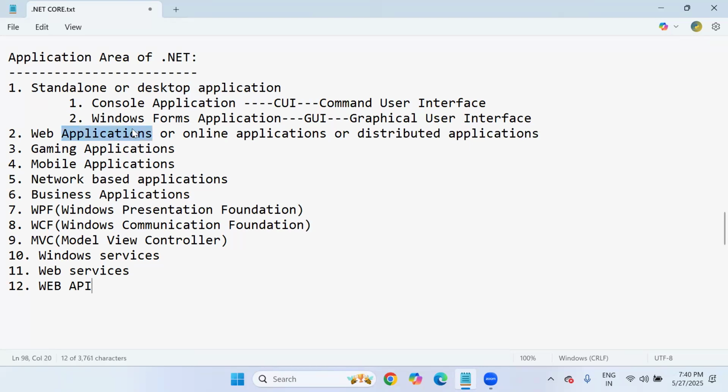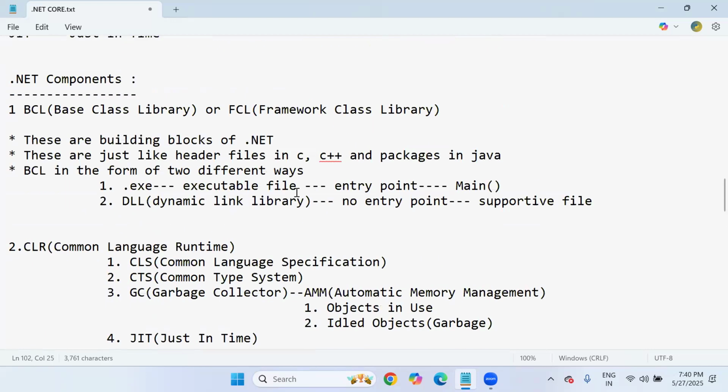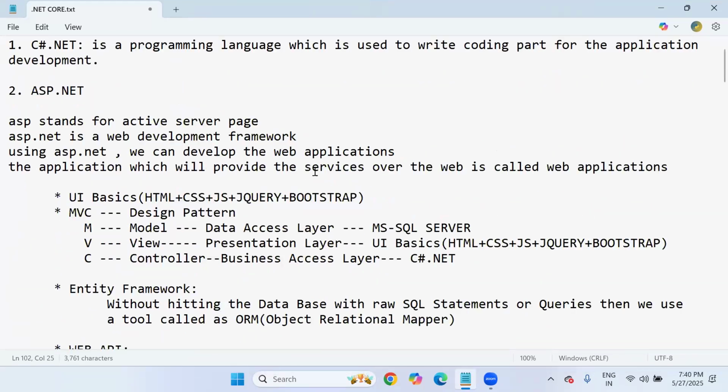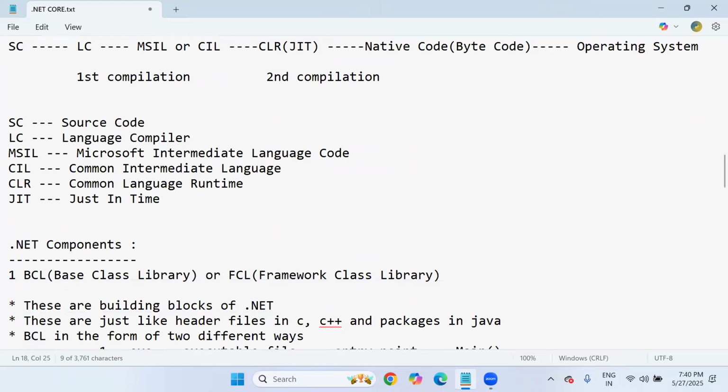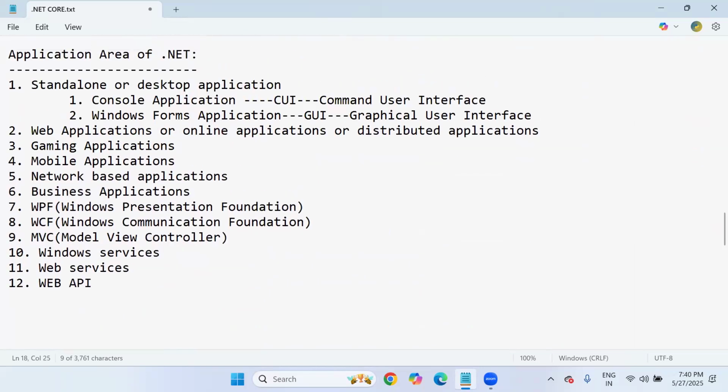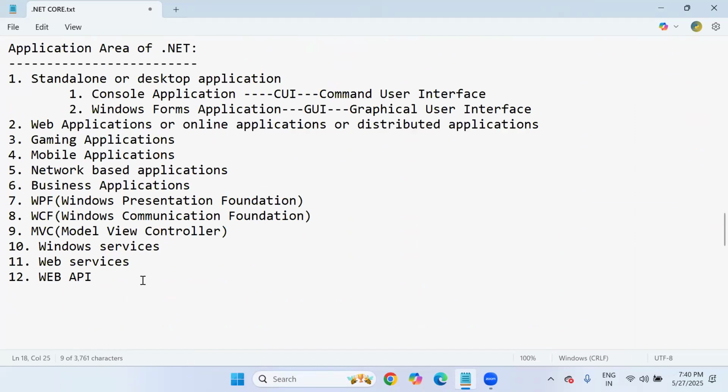Web applications, how we can develop in .NET Core, ASP.NET. Because I said already, ASP.NET is literally for web application development with MVC architecture, Entity Framework, Web API, all these things. So with ASP.NET, along with coding, what? C#.NET language only. So we can develop web applications. These applications can run around the globe once we host our website onto the server. Users can access these websites or web applications by typing the web address, like www.facebook.com, www.flipkart.com. That is the same thing only.